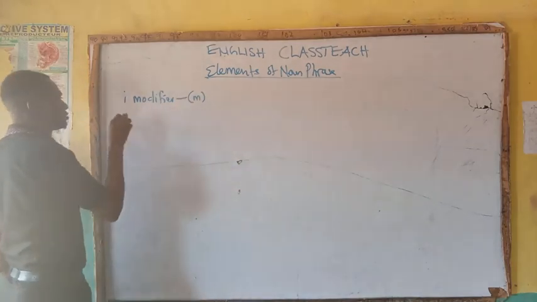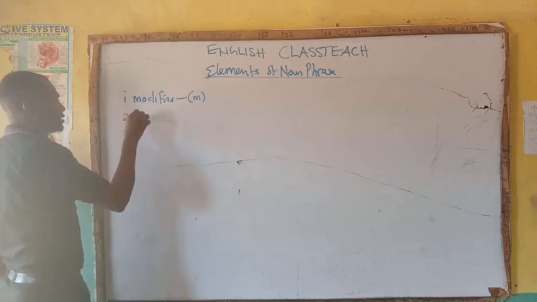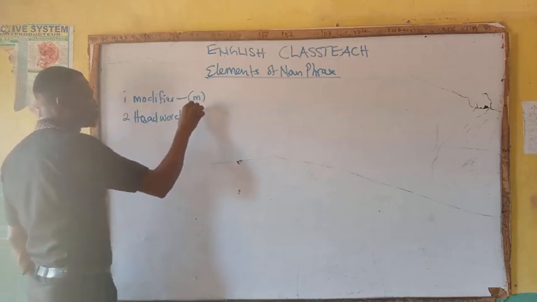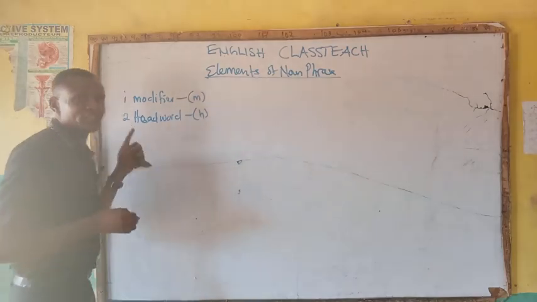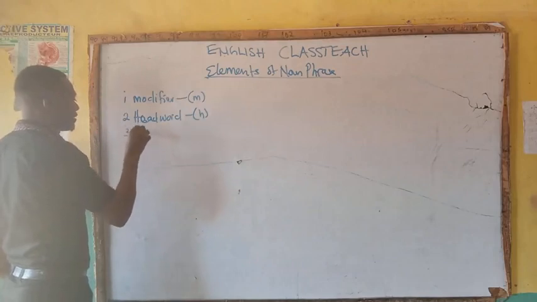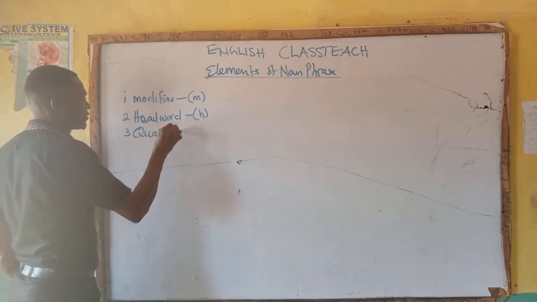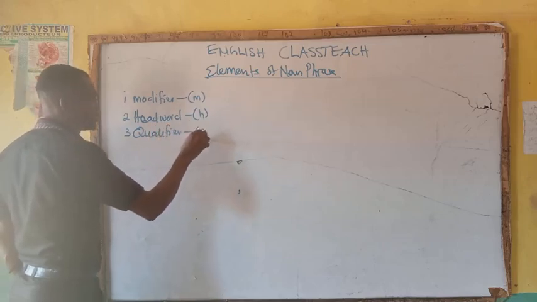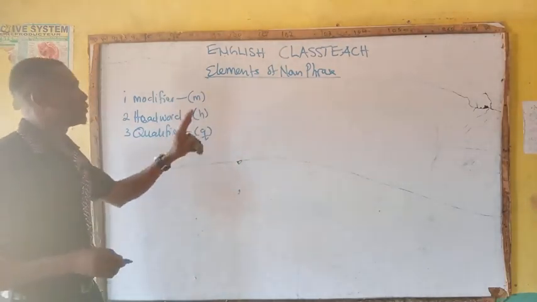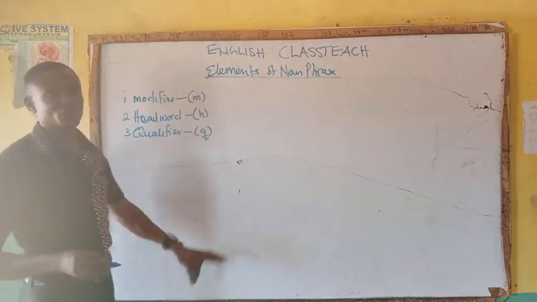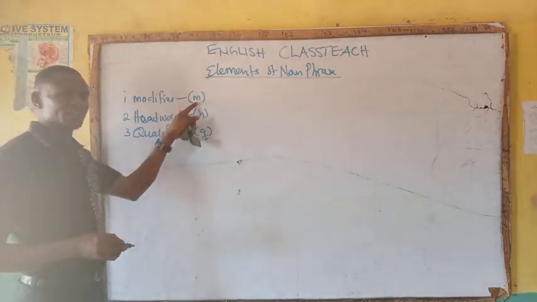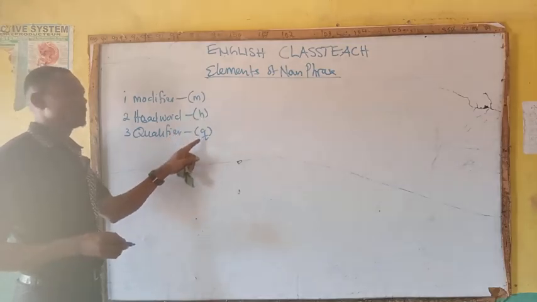Number two, we have what we call head word, taking small letter H. The last one here, we have a qualifier, taking small letter Q. So these are the three elements of noun phrase. Take note. We have modifier, head word, then qualifier.